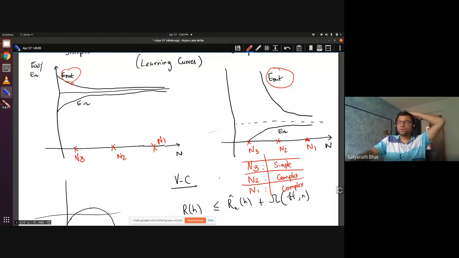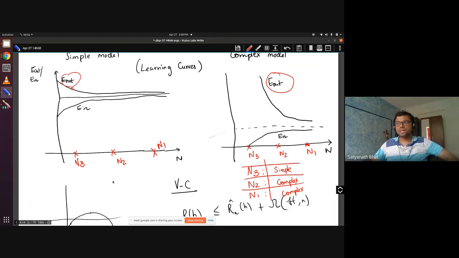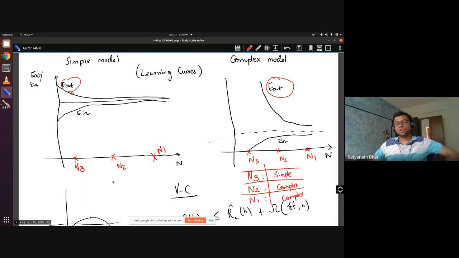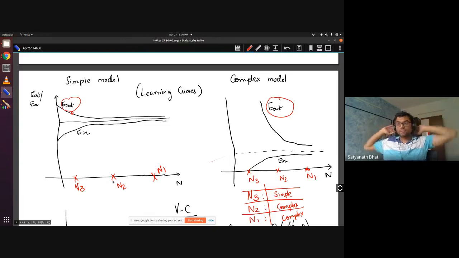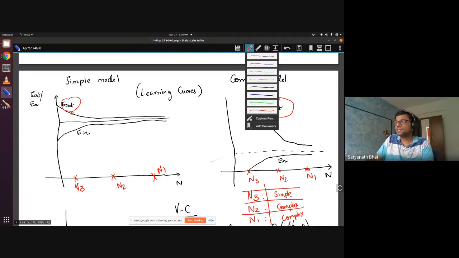So what is it that we are doing? As I was discussing with Rohit or Siddharth, our target is a sinusoid which is very, very complex. So let me summarize.